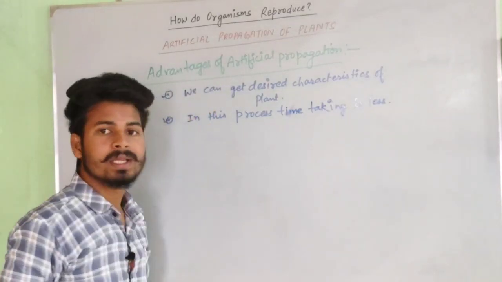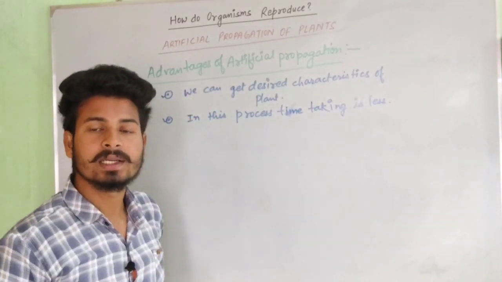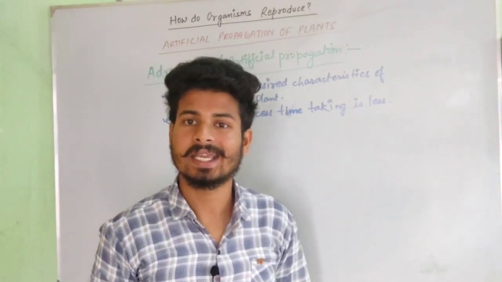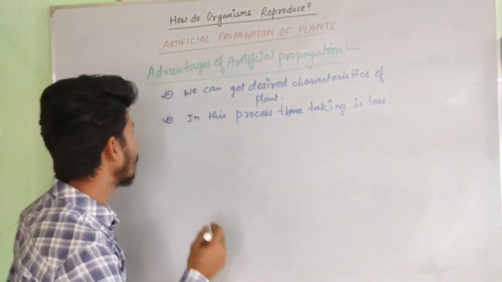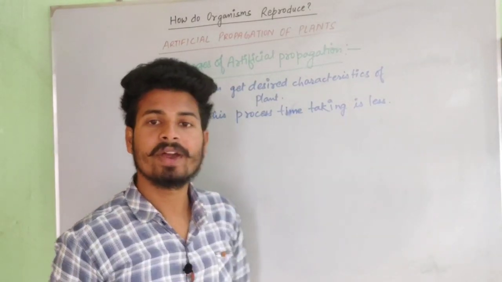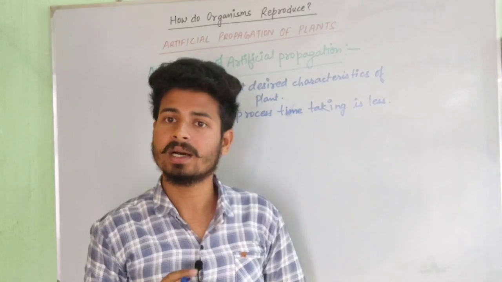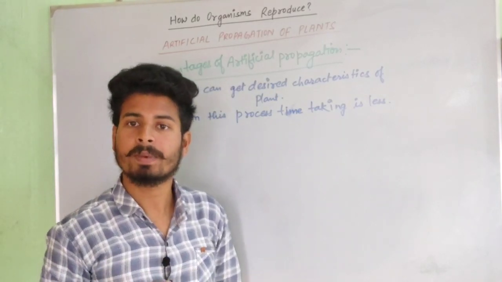Now the third point is that we can grow a variety of plants in a single parental body in the artificial means of propagation.